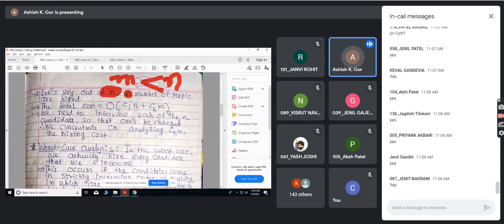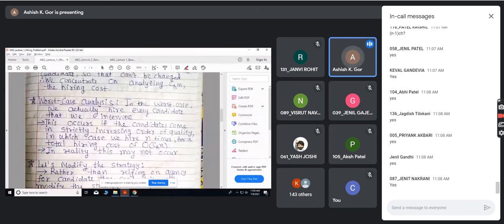So n is the total number of candidates, and m is the number of candidates that you are hiring. m times you are hiring, and every time you take a cost of CH, so that would be CH times m. The worst case happens when m is equal to n, as I mentioned.